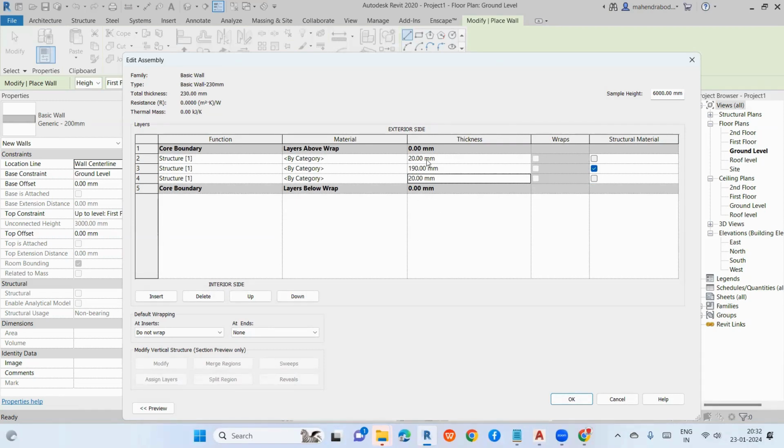Okay. So I have defined the thickness, but I want to give the material. Okay. So for that, here we have the function, the material, and the thickness. Okay. So here for this 190 mm, I'll take brick. Okay. So go here. Just click here. There are three dots that will show. Just click on the three dots.